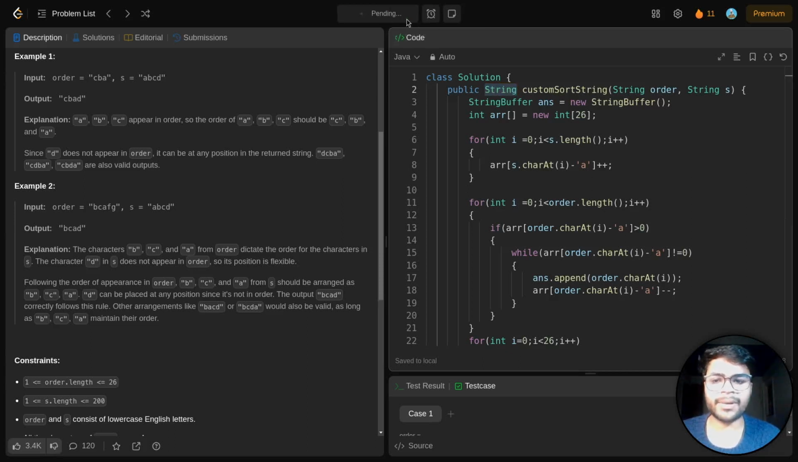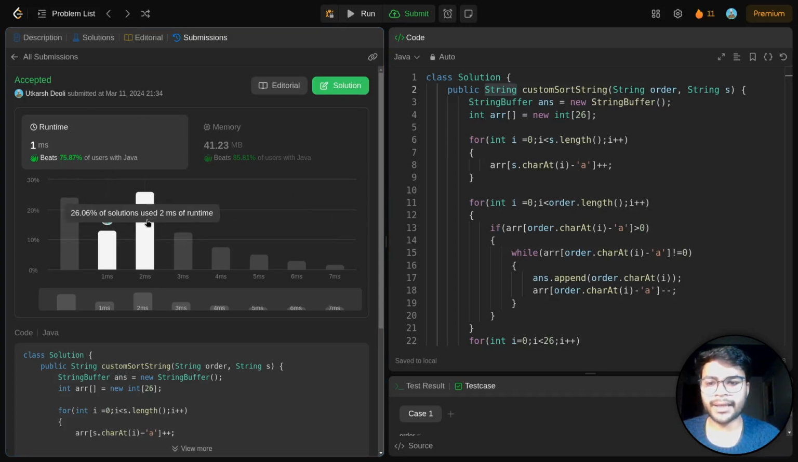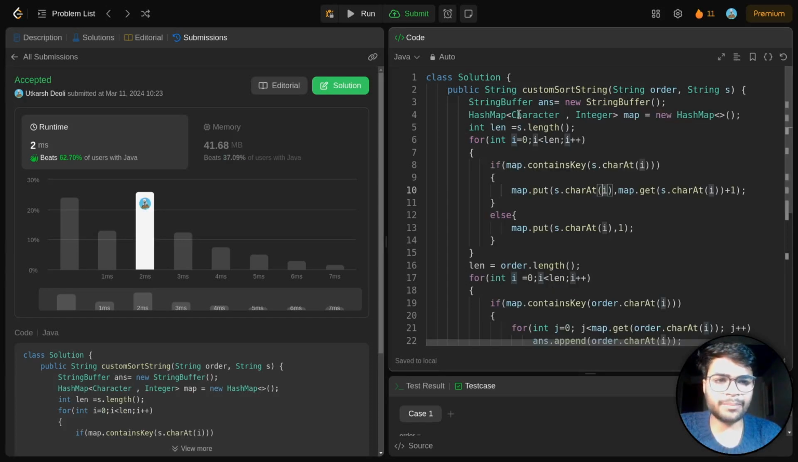Clicking on the submit button, it's taking time, but the answer is 1 ms. The answer takes 1 ms, and if you want the map solution, it may take 2 ms, but it's good to practice map because it is very useful in some other questions where you cannot use arrays.